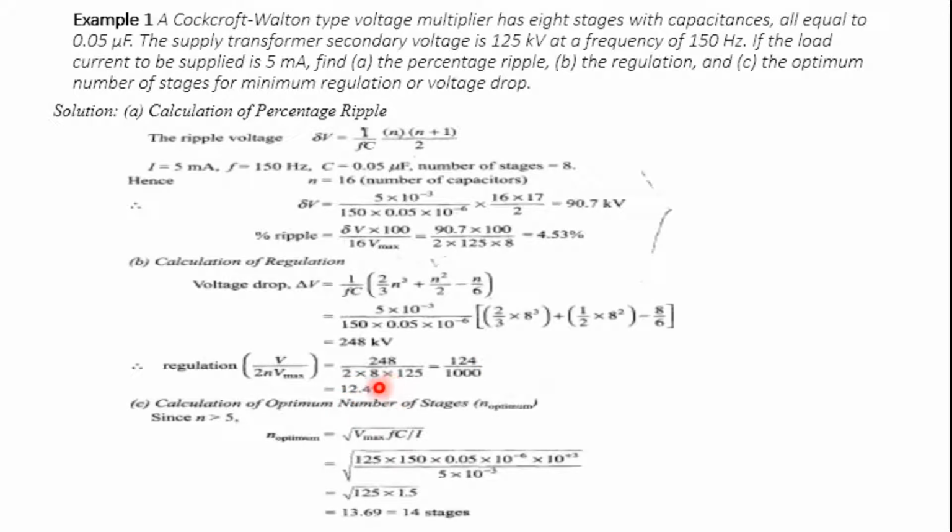This is the regulation. Then we have the calculation of the optimum number of stages. This is the formula which we derived: n optimum is equal to root of Vmax into fC divided by I. Substitute the Vmax value, the maximum output voltage of 125 kV, into the frequency and the capacitance value, divided by the current. You will get 14 stages. This is the number of stages required for minimum voltage regulation.